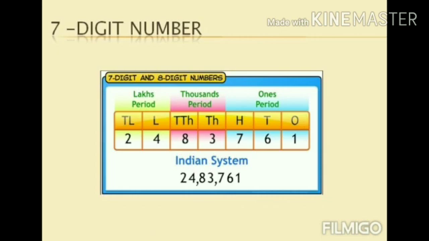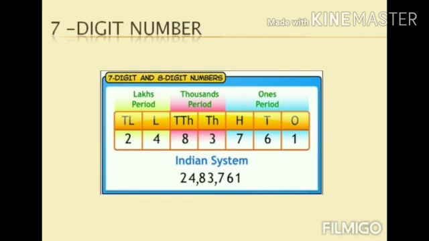Next, we are going to learn how to represent a 7-digit number in a place value chart. See, children, now we are going to represent a 7-digit number. So let us consider 7 places, namely ones, tens, hundreds, thousands, 10,000s, lakhs, 10 lakhs. Okay, till 10 lakhs we are going to represent. Now let us represent some digits in their places. I have placed 1 in ones place, 6 in tens place, 7 in hundreds place, 3 in thousands place, 8 in 10,000s place, 4 in lakhs place, 2 in 10 lakhs place.